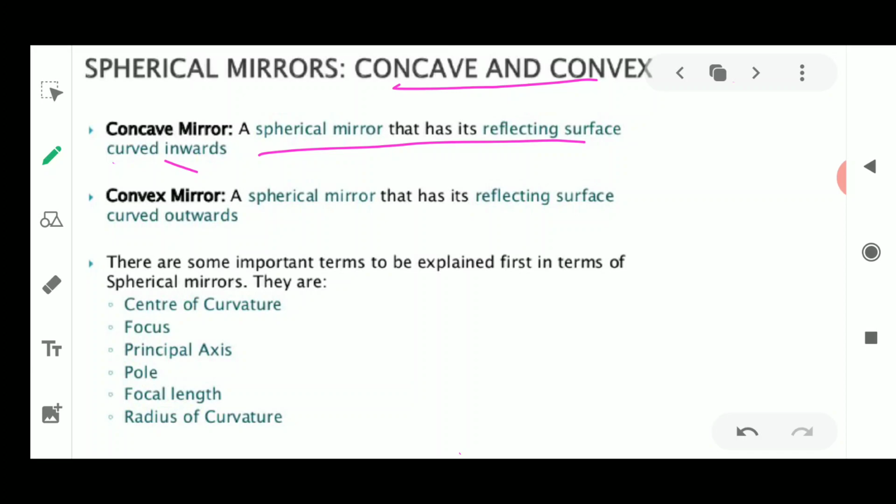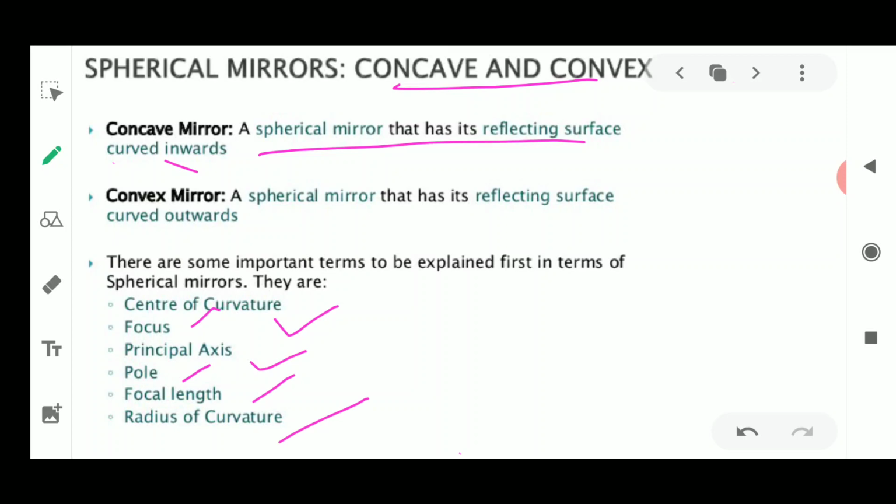Now there are common terms which are always used in the concept of spherical mirrors, whether it is a concave mirror or a convex mirror. All these terms, that is center of curvature, focus, principal axis, pole, the focal length and the radius of curvature, will always be used. Now if these are being used, how are these terms defined?